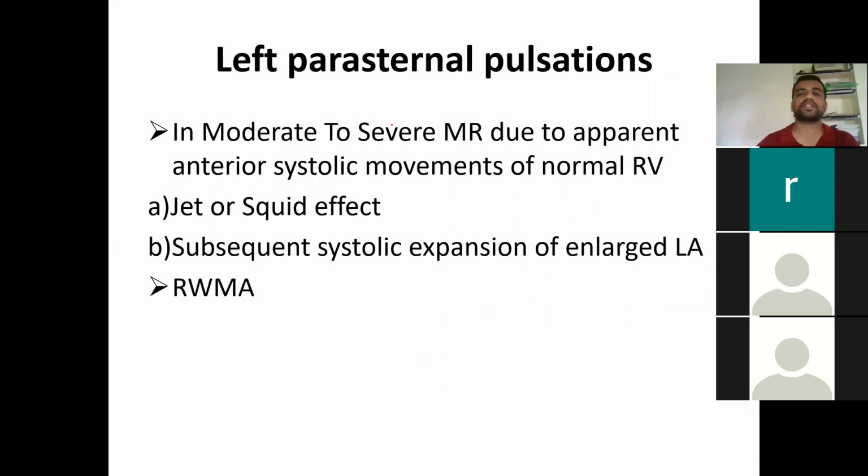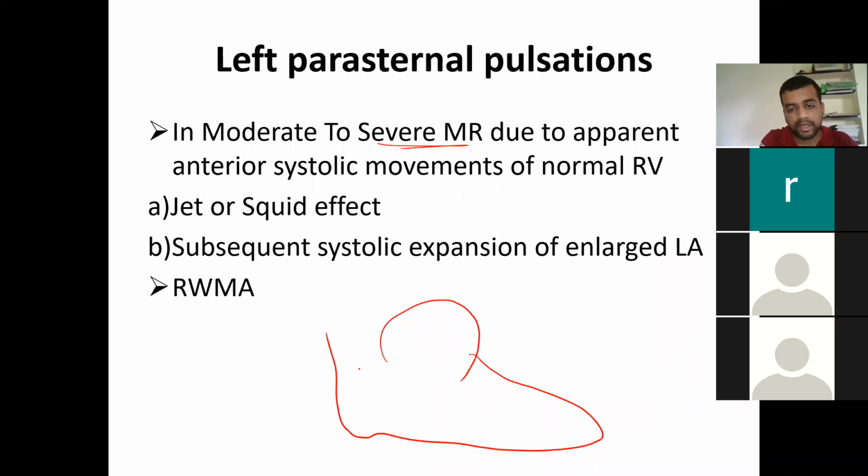In case of moderate to severe mitral regurgitation, what happens is the jet which is formed from the left ventricle, okay? Like I said at that time in the diagram, this is the LA, and this is the apex which has been formed. This is your cardia, this is your RV, this RV comes here. So this will be your RA here, sorry, RA here, RV here, and this will be the LV apex which is being formed here.